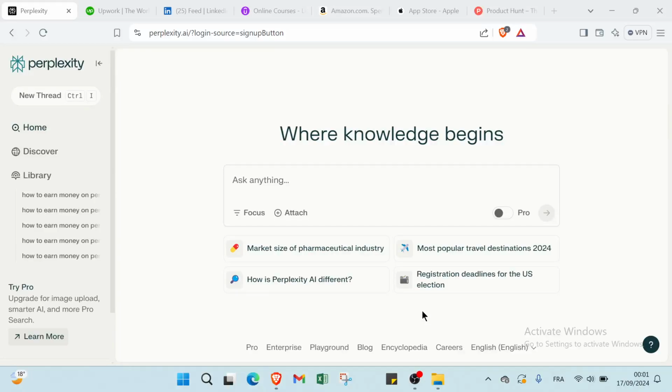This tool is going to change the way we think and it's going to change the way we search the internet. It's called Perplexity.ai and it's far better than ChatGPT and it's way better than Gemini.